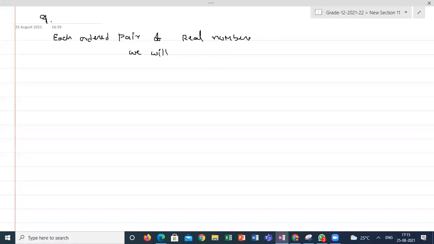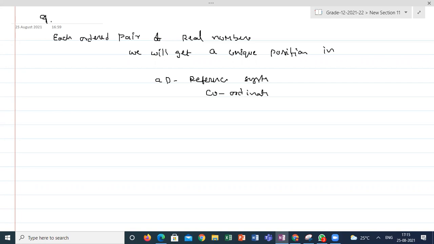We will get a unique position in 2-dimensional reference system or coordinate system. We already did the x-axis, the ordinate. Suppose I am mentioning there is a point called (2, 3). If I am saying this is an ordered pair, and mark this ordered pair in the XY reference system, XY plane.